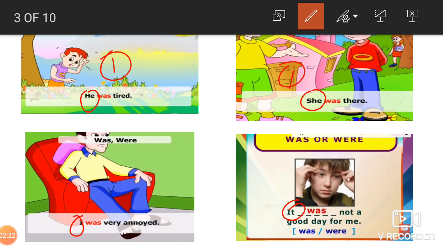Here, it is not for the boy. It is used for day. कि वो दिन अच्छा नहीं था. It was not a good day for me. So remember, he, she, I, and it, they are all singular. We're talking about one person. That is why we have to use was.